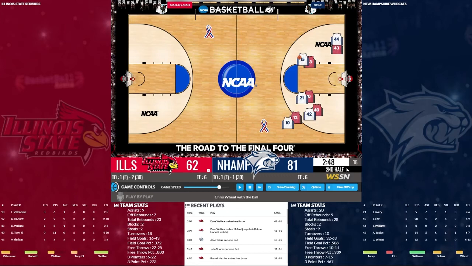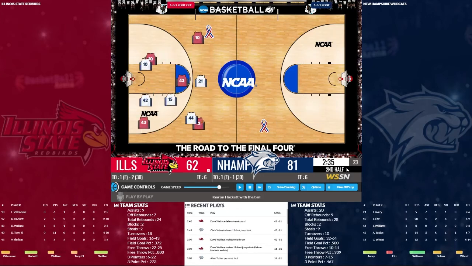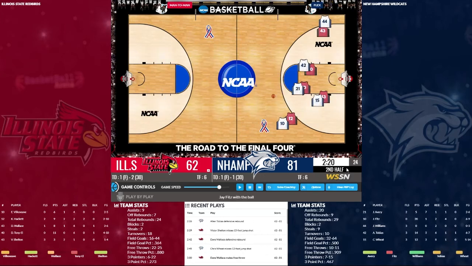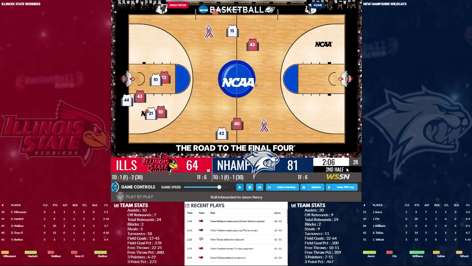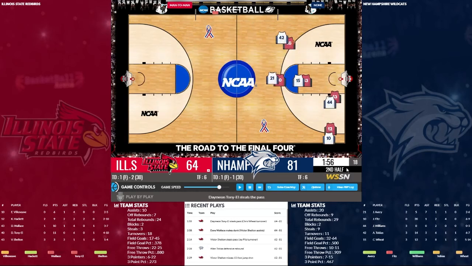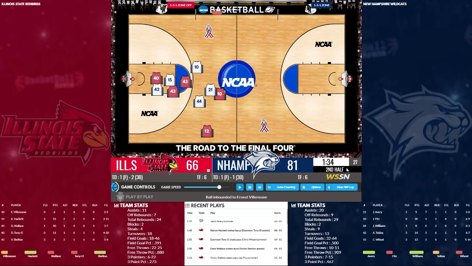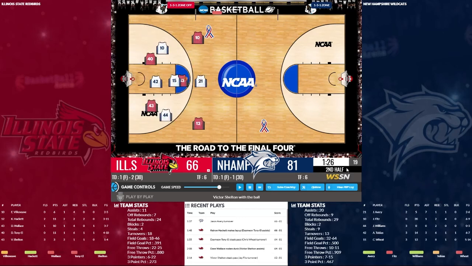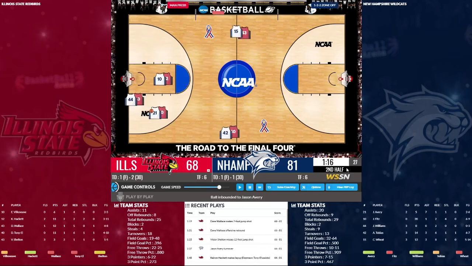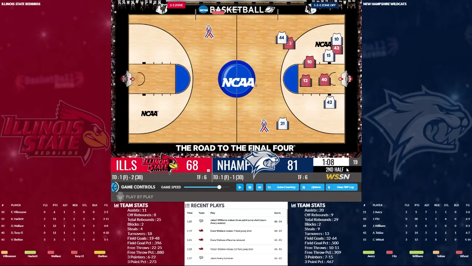(81-62), 19-point lead. Missed shot. They come down the other way with it. And it looks like we're going to win another conference tournament. So good for us. 81-64. That means an automatic promotion to the next conference. And hopefully some additional recruits as they've cut the lead to 13.